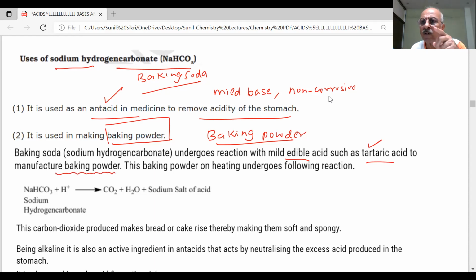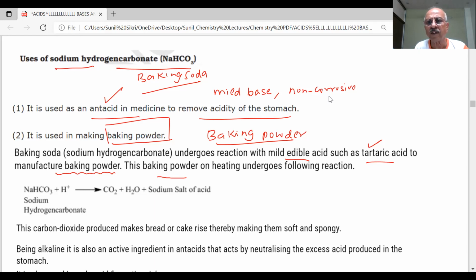In cakes, etc., what do you use? Baking powder. You bring baking powder from the market, that you add. What is the advantage? Baking soda, baking powder. I'm talking of baking powder. This is baking soda, this is baking powder. See the difference? Baking soda and powder.